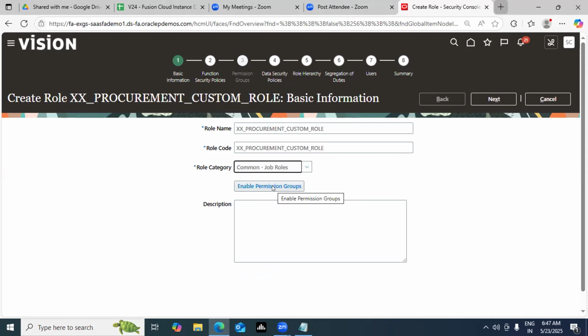What is this permission group? Take an example. I am also a system administrator, Smita is also a system administrator, Shelja is also a system administrator in the system. Multiple folks are there. Now, if I do not give any permission, then all the system administrators in the system can alter this particular custom role. Obviously, these guys will also have access to the security console, correct? If there are multiple system administrators and you want to secure your custom role so that only you can access it, you can enable the permission, guys.